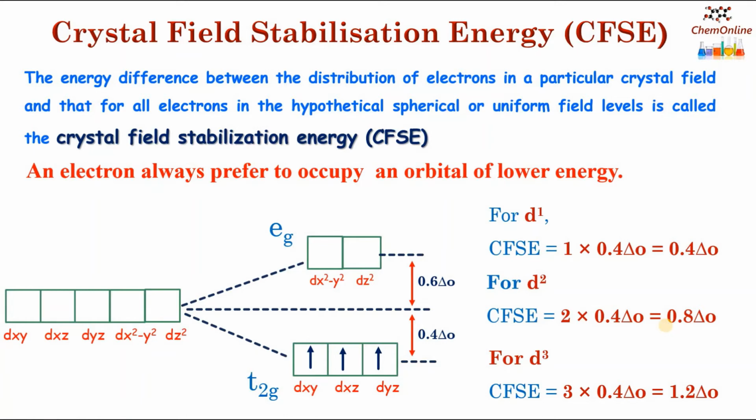So crystal field stabilization energy is not exactly equal to crystal field splitting energy. Crystal field splitting energy is just the energy difference between the Eg and T2G orbitals. But crystal field stabilization energy is the energy difference between the distribution of electrons in a particular crystal field, here in the octahedral crystal field, compared to the electrons in the hypothetical spherical field, or it is also a measure of the stability of a coordination complex.